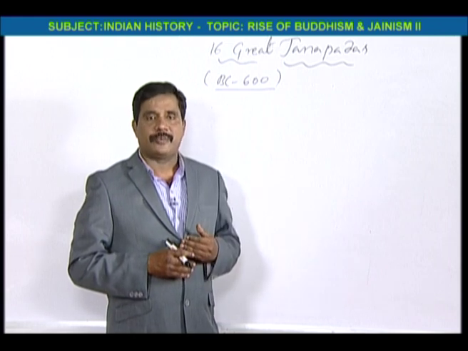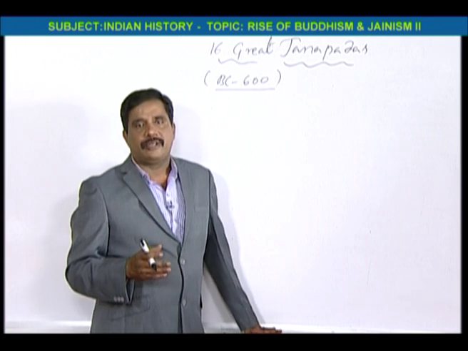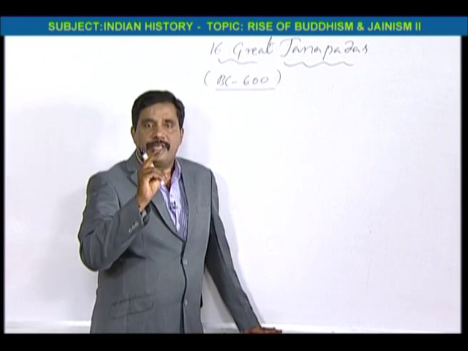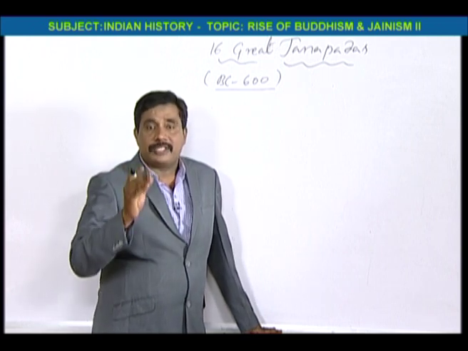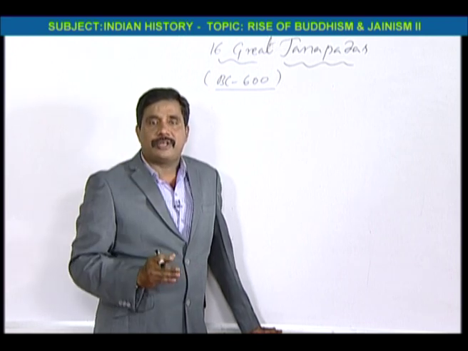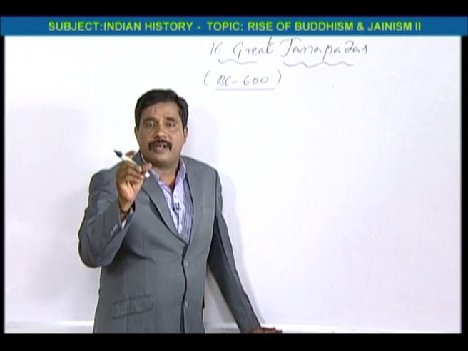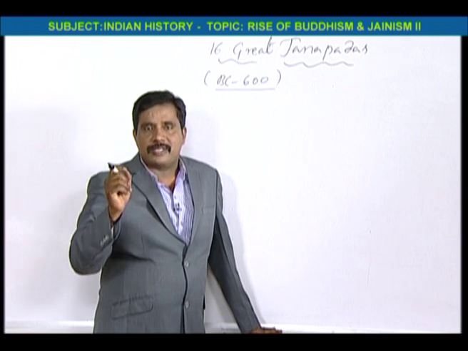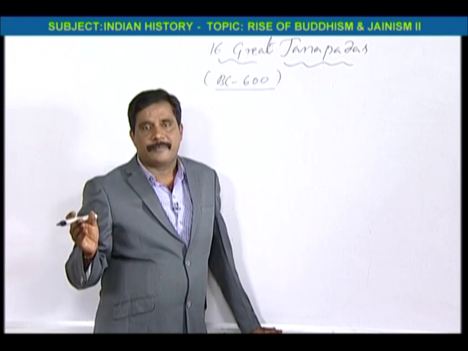After the Vedic civilization, in the later Vedic civilization, the Janapadas started and became strong. That's why in 600 BC we have 16 great Janapadas.